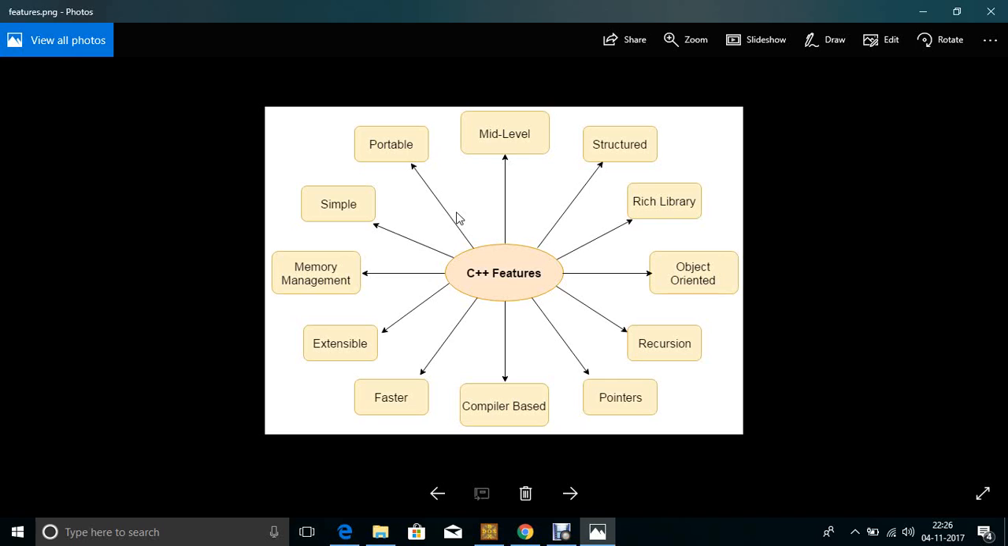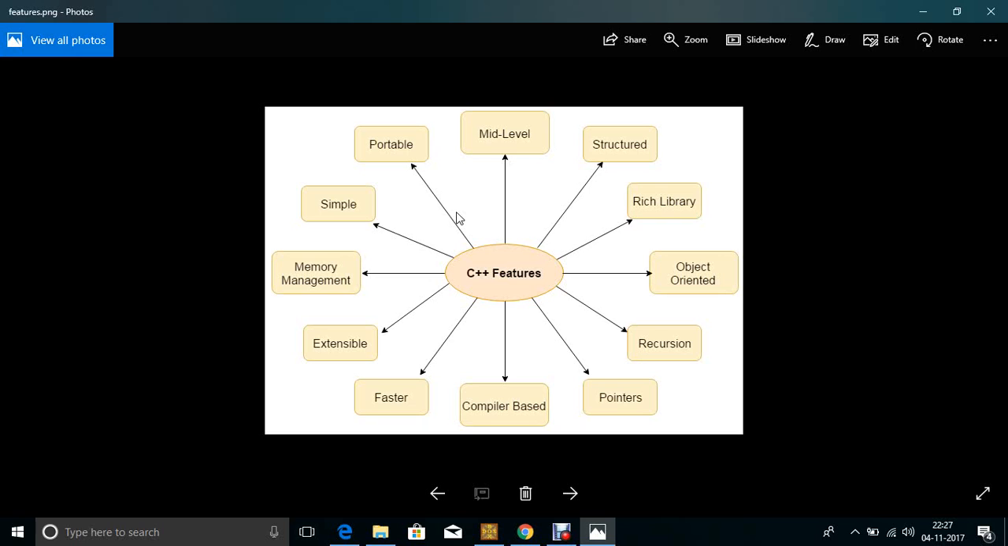Extensible means it is easy to adopt new features. It easily adopts new features. So that is an important thing in the C language and the best thing of the C language.